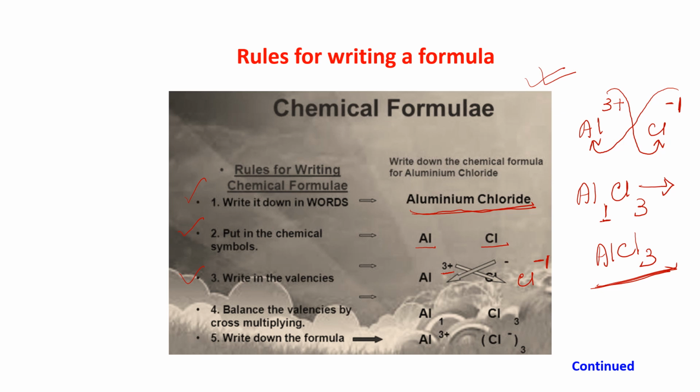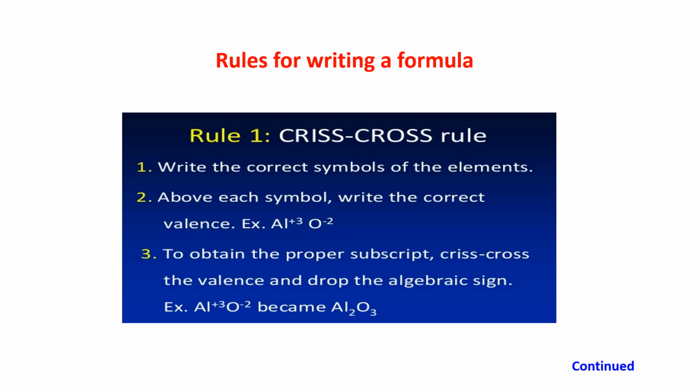Am I clear to you, children? The last slide was a general one. Now see here. Rule 1: the crisscross rule. What are the steps that you have to do?